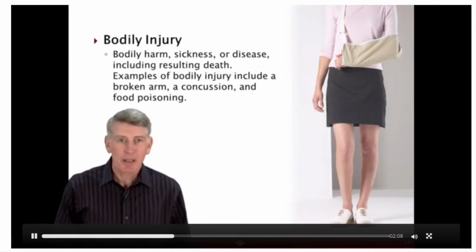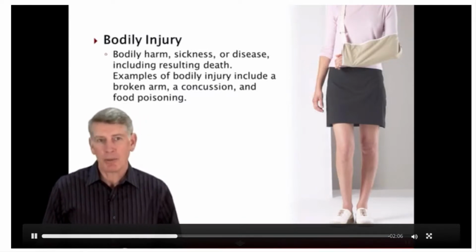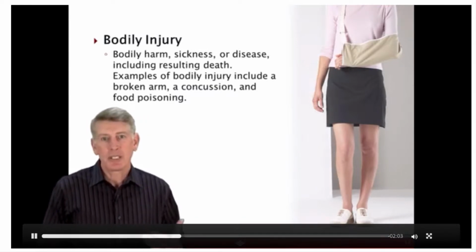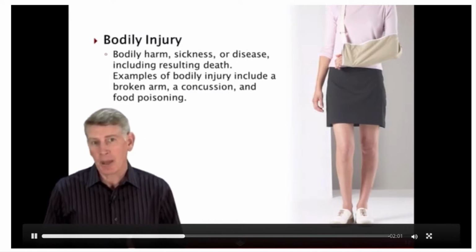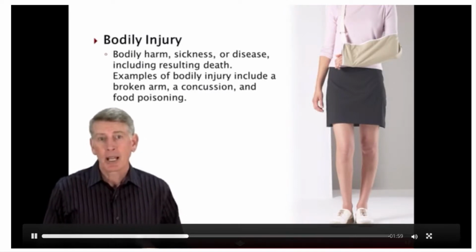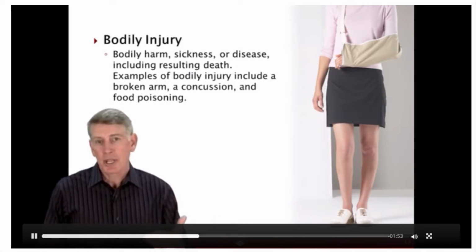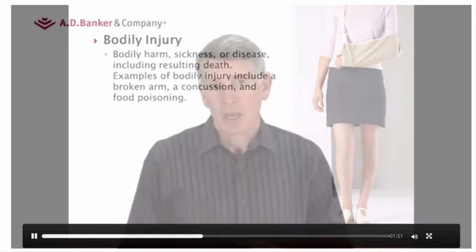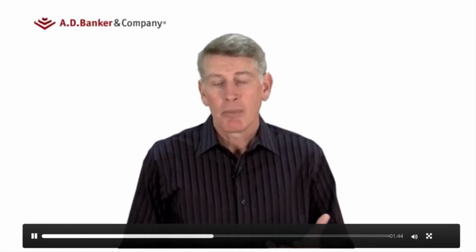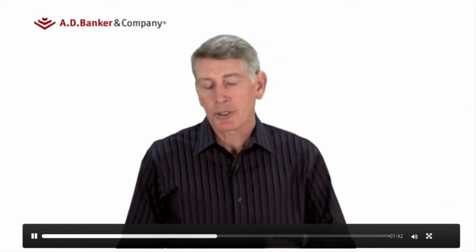Liability policies pay for third-party injury and damage. If an insured's neighbor trips and falls on the front steps, suffering a broken leg, the liability section of the homeowner's policy will pay for the bodily injury suffered by the neighbor, who is a third party. Payments will be made for the hospital and doctor bills and physical therapy and any pain and suffering awarded by the courts or agreed to by the insurance company.